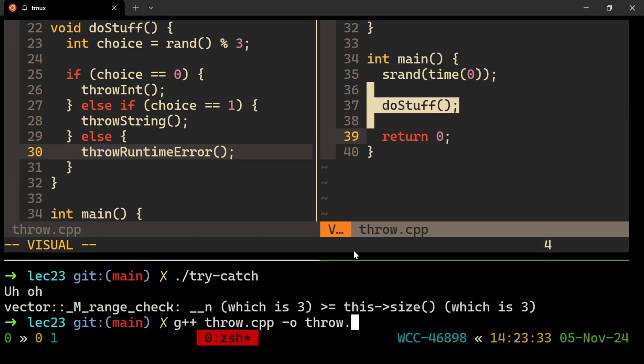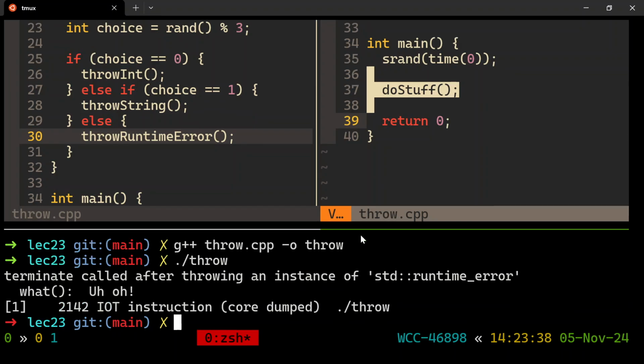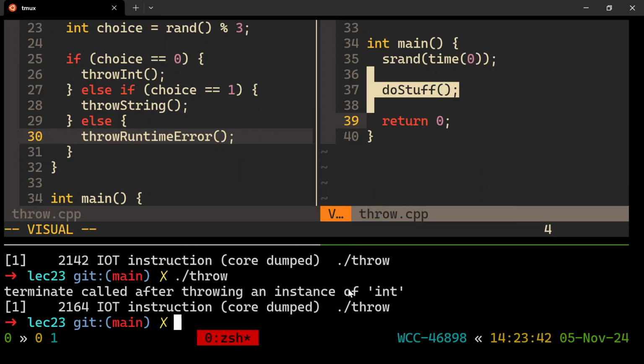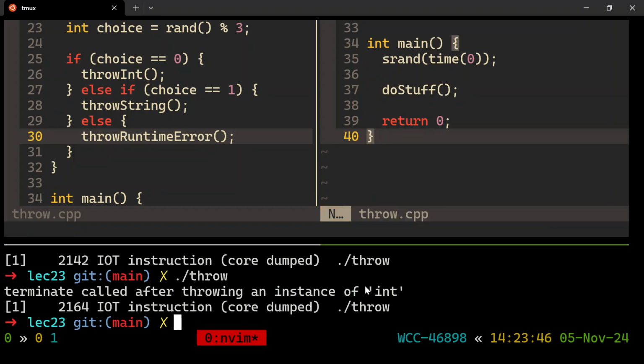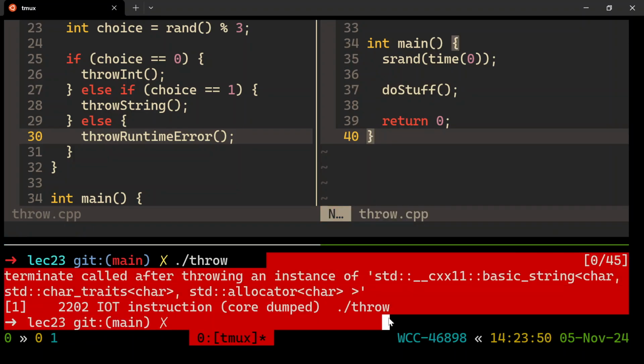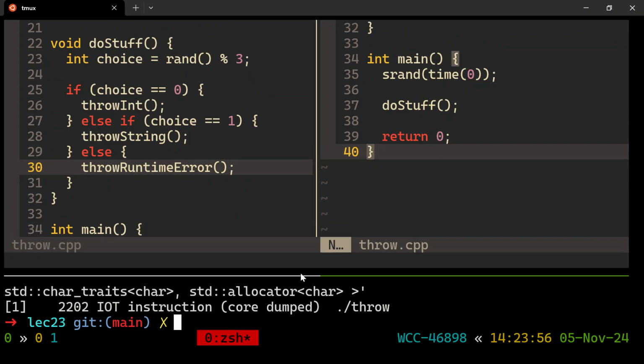And do just shout out if any of this stuff's making sense. So let's see which one got thrown. This one threw a runtime error, so it called what for us? It's like, okay, you didn't catch the runtime error. This one threw an int. It's like, okay, you should have dealt with that. And then if you wait long enough, it'll also throw a string. So there it threw the string as well. So if we would like to not have a runtime error, we have to catch these things. Catch the string, catch the int, catch the runtime error. Any of the ones that may have been thrown.